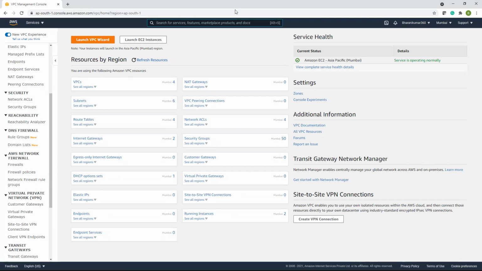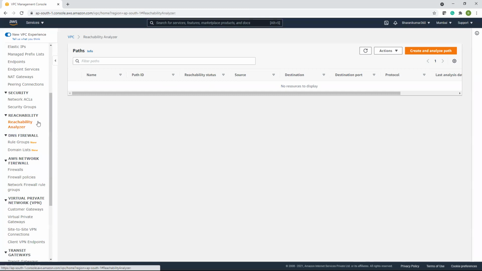In such scenarios, you can use this Reachability Analyzer. Like the network diagnostic tool in Windows on our laptops, this Reachability Analyzer is a network diagnostic tool for the private network which we have set up on the cloud.